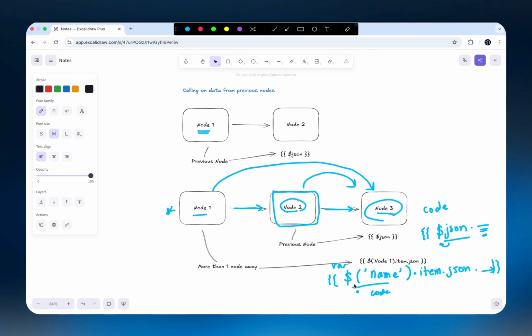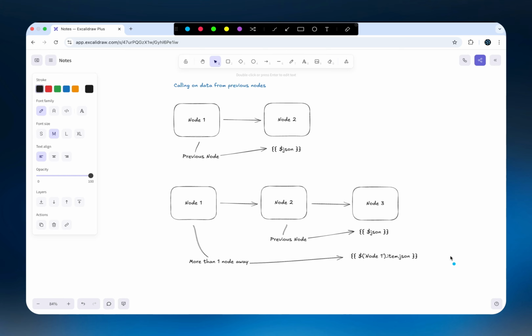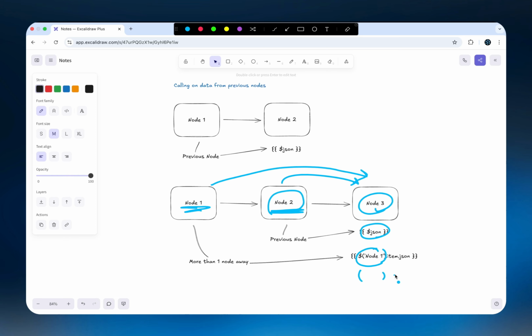As you can see, we have open curly bracket, $, parentheses, name of the node, dot item, dot JSON, dot whatever after that. So the idea is that from any specific node, you can call on data from all the nodes prior to it. Whether it's the node right before it, which in that case, you'd put $JSON, or the nodes even before that, which in that case, you have to reference exactly what the name of the node you want to talk about is going to be. And then if you want to use a previous node, just after the name, you also have to put dot item and then dot JSON and so on and so forth.